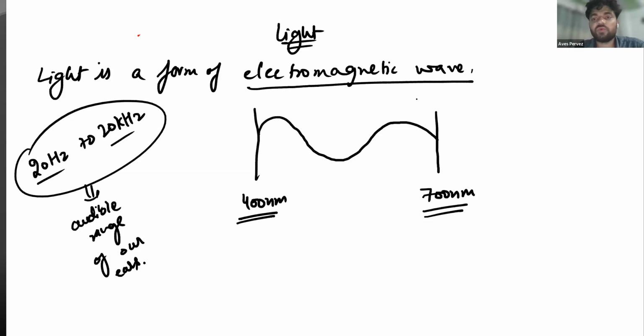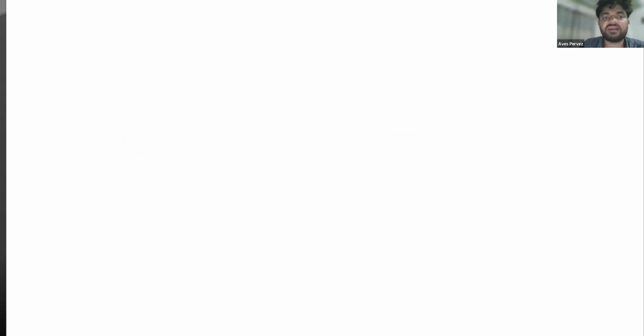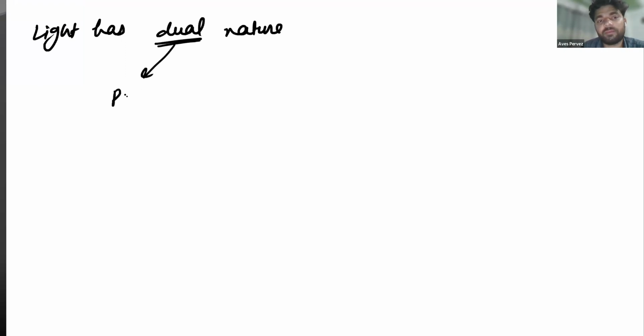Okay. So what is light? Light is an electromagnetic wave. There are different scientists who gave different definitions. Some say that it has wave nature, some say that it has particle nature. So Albert Einstein said that light has dual nature. One is the particle nature, and another one is the wave nature.